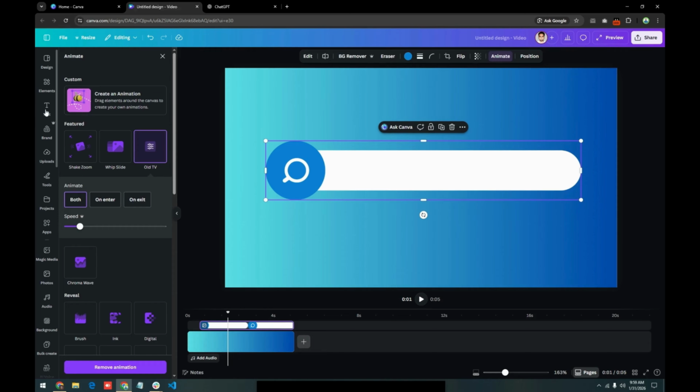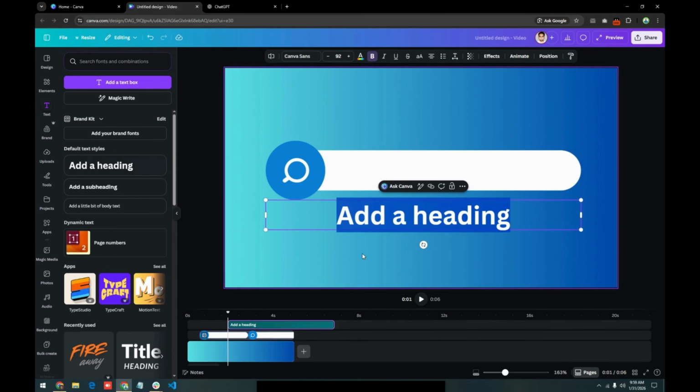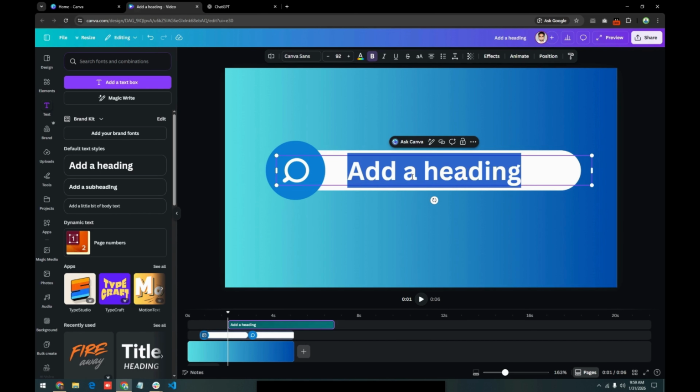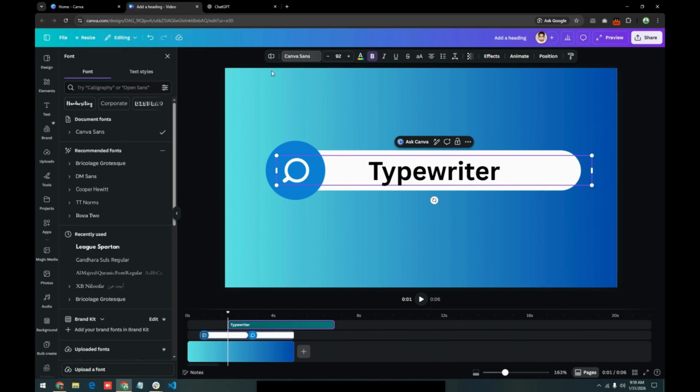Now go to text, add your text like typewriter. Go to fonts and change its fonts which you want.